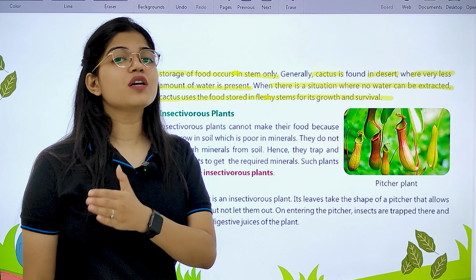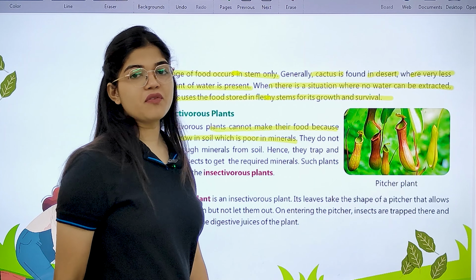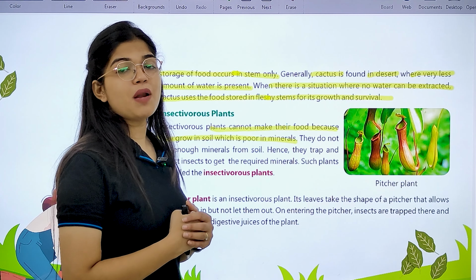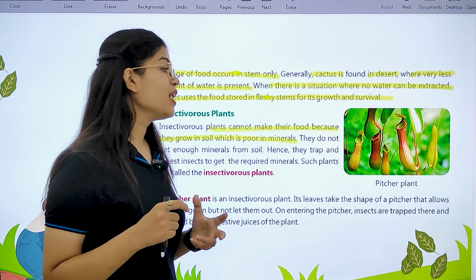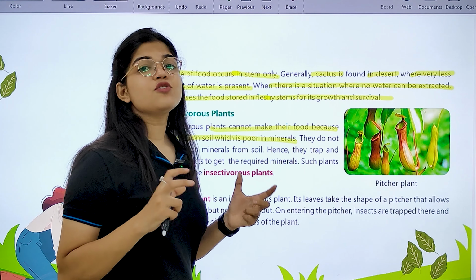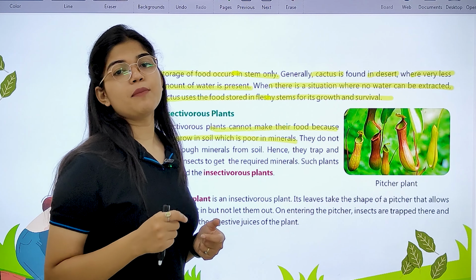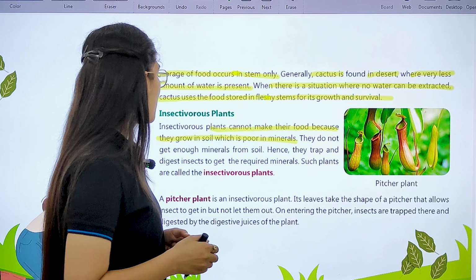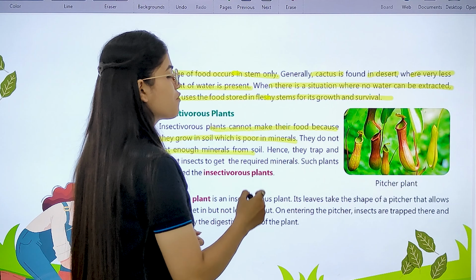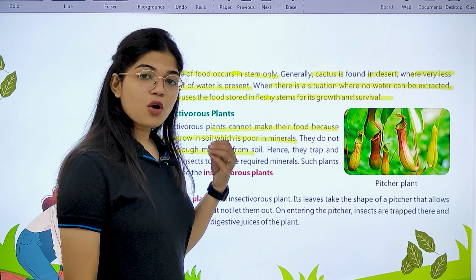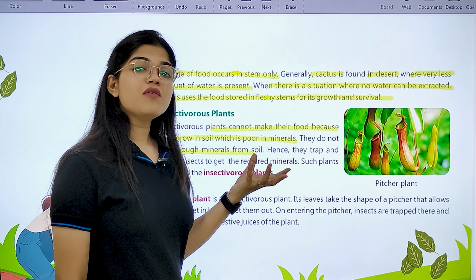Next, we have another plant, that is insectivorous plants. Insectivorous plants also cannot make their food because they grow in soil which is poor in minerals. Usually insectivorous plants grow in the type of soil where the mineral content is very low, and because of that they are not able to prepare their own food. They do not get enough minerals from the soil.